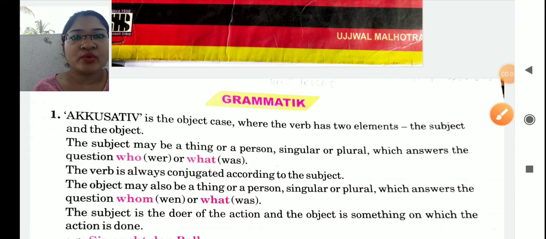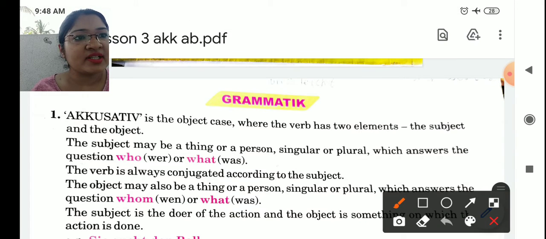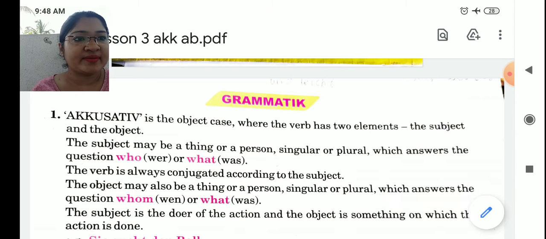Today we are going to learn from our lecture on the course book, Grammatik: Accusative Case. So students, this is a very important case. The nominative case we have learned last year. Now this is the next part, accusative case. See, accusative is the object case where the verb has two elements, the subject and the object. And always remember, the subject is a nominative case.